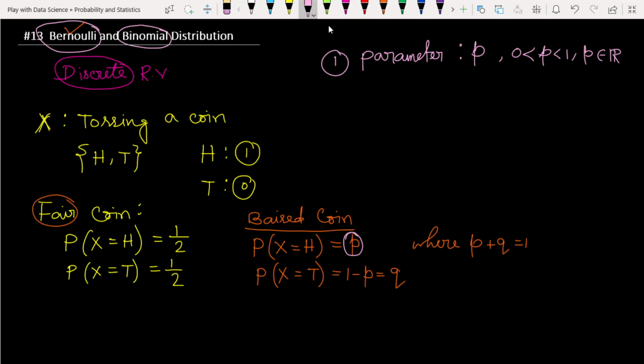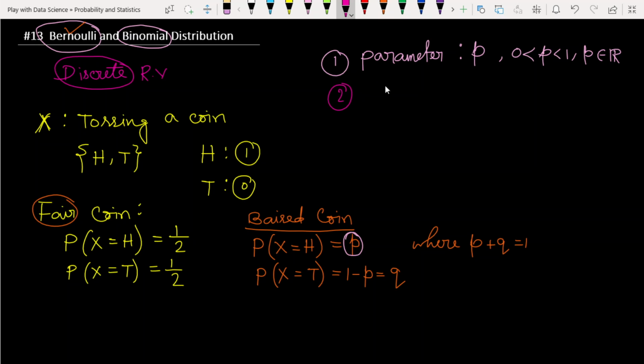Now the second thing: what will be the support set of the outcome, meaning what will be the outcomes of such experiments? Here we are experimenting with a coin, and such experiments are workable with the Bernoulli distribution.